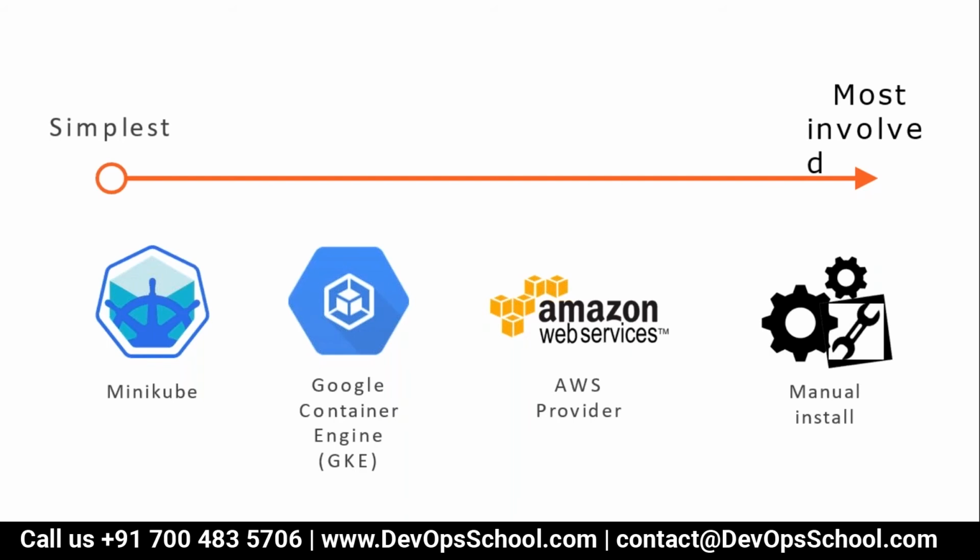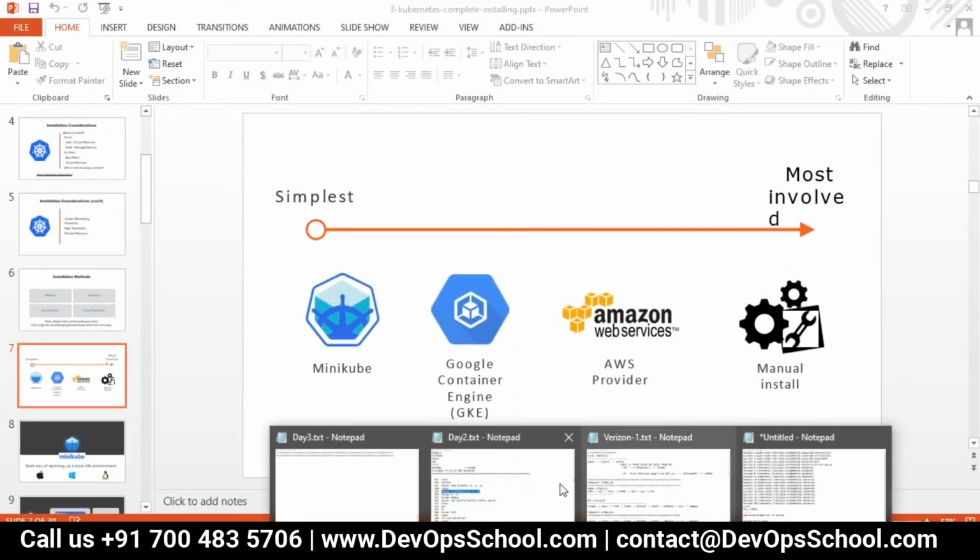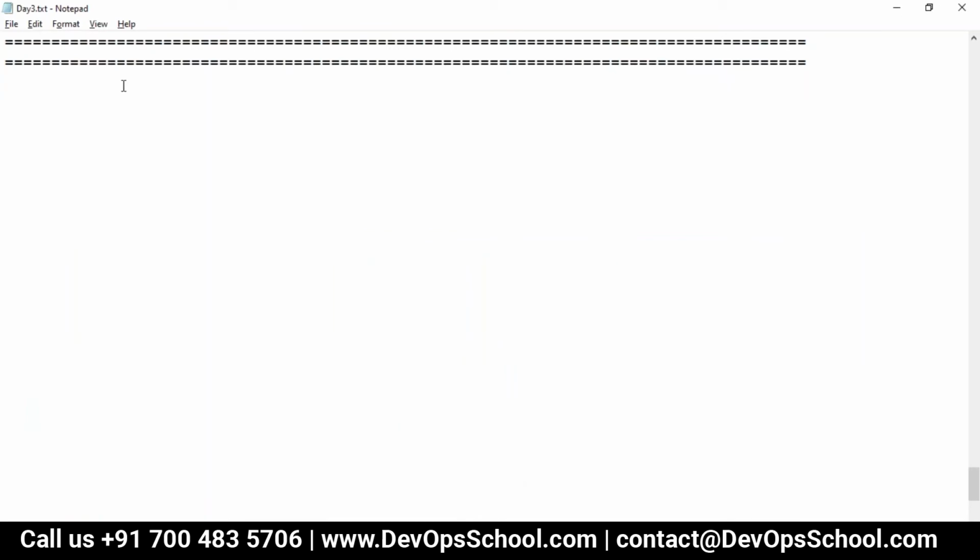Using that, you can set up a master on a different platform. Each supports its own way to set up a cluster. Ultimately, you get the same thing, but the steps will be a little different here and there. Right now I am going to talk about the manual way to set up a cluster. If you want to find the other ways also, look at the documentation, many options are there. As I said, 40 methods.